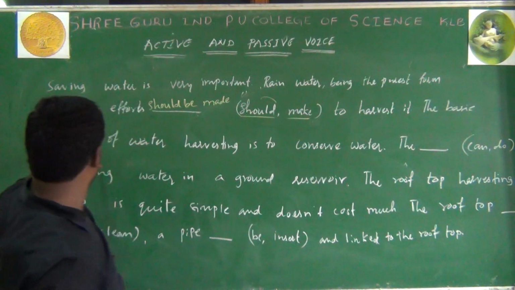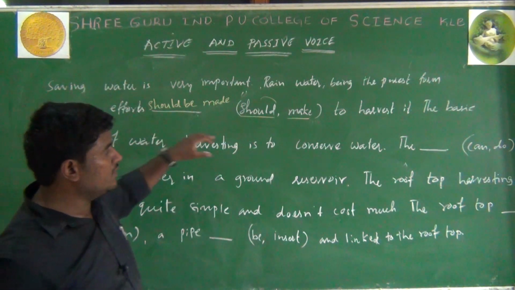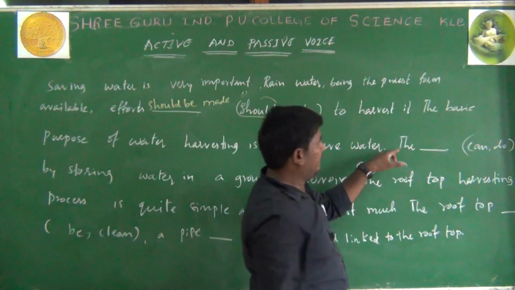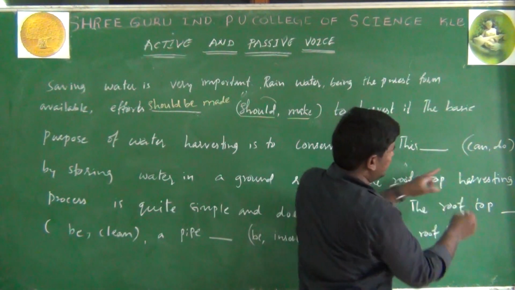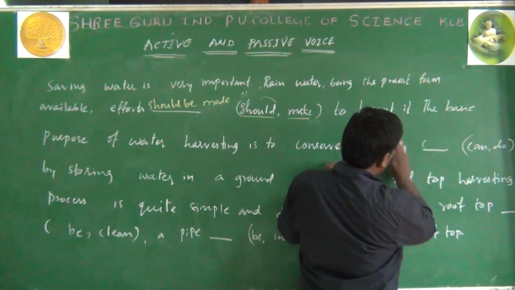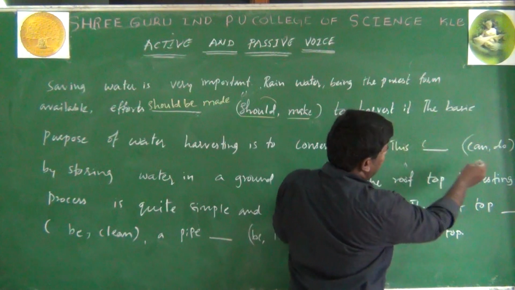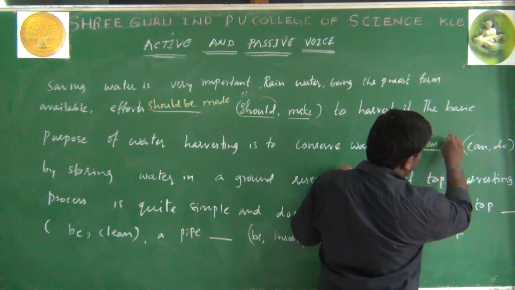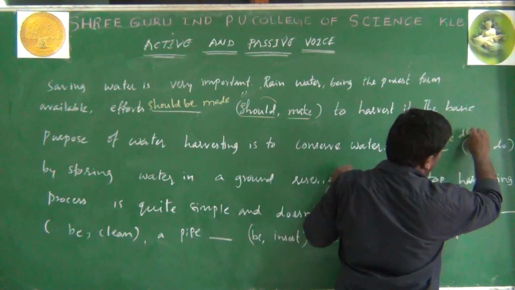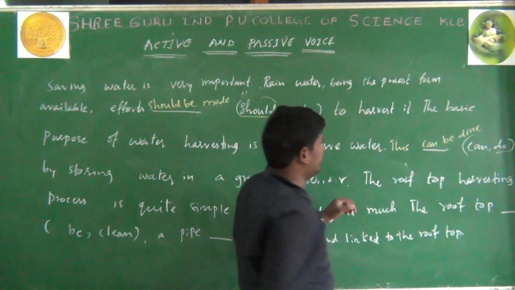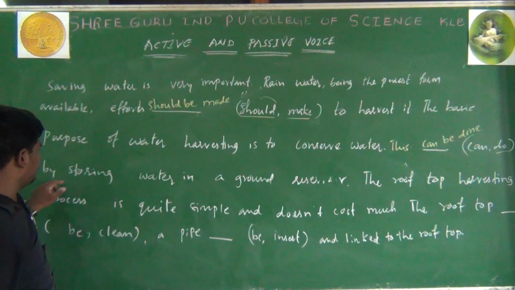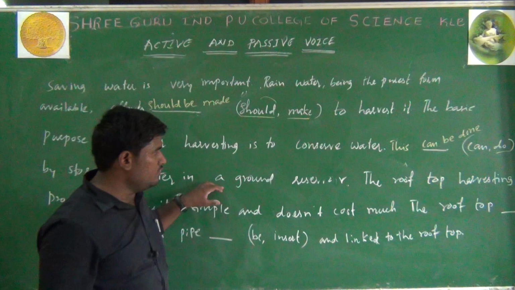The basic purpose of water harvesting is to conserve water, and this can be. So this can do. Let can be as it is: can be done. Do's V3 is done. This can be done by storing water in a ground reservoir.